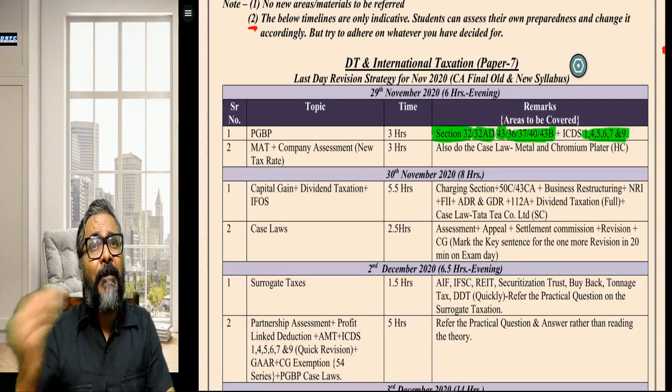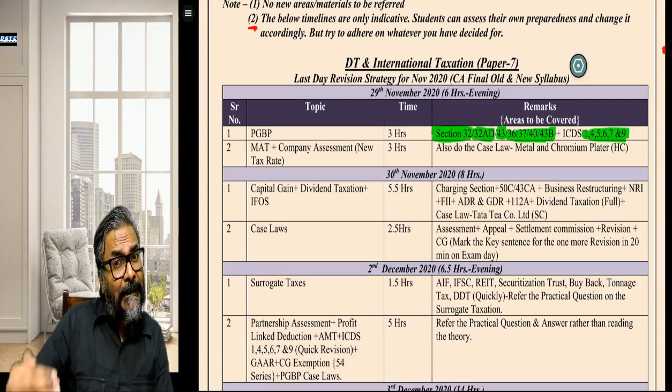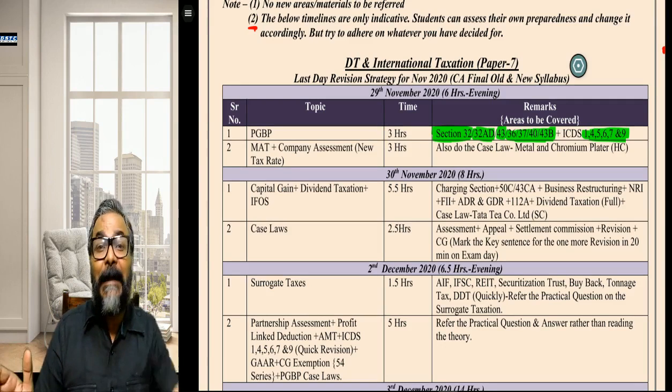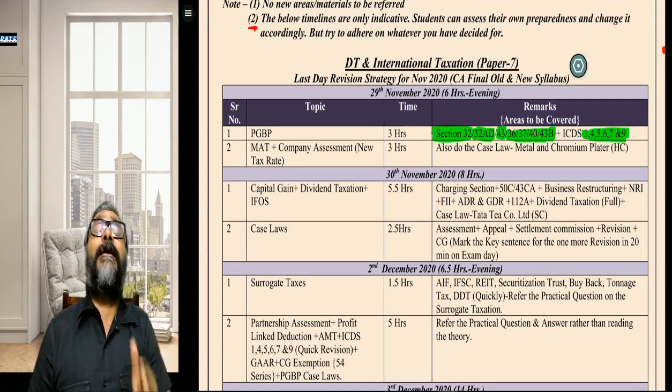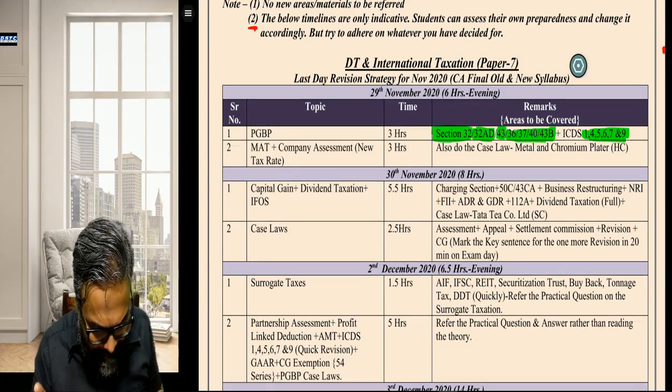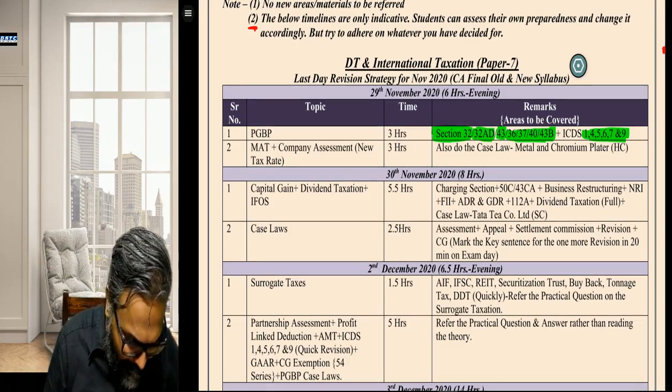But apart from that, there is something more in that ICDS number 7, which is about the revenue recognition of the subsidy other than those subsidies which are in relation to the depreciable asset. So that is one particular point, students, which I am just making a reference to.